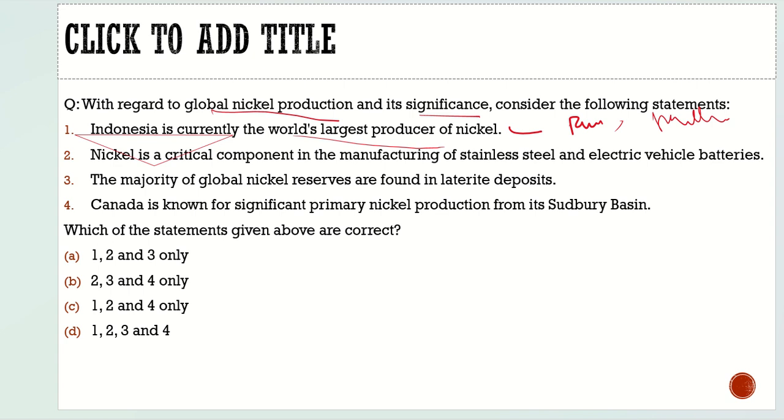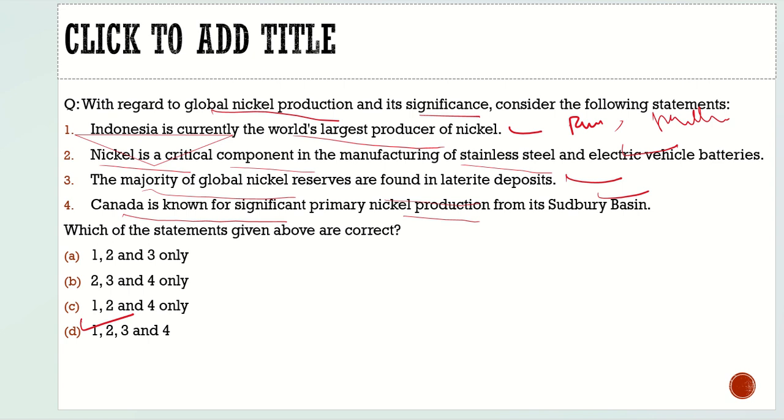Second statement: nickel is a critical component in the manufacturing of stainless steel and electric vehicles. 100% correct. Third, the majority of the global nickel reserves are found in laterite deposits. Correct. Fourth, Canada is known for significant primary nickel production from its Sudbury Basin. Correct. So with respect to this question, all four statements are correct. And here you got the information about nickel, and the issue which was highlighted in the article.